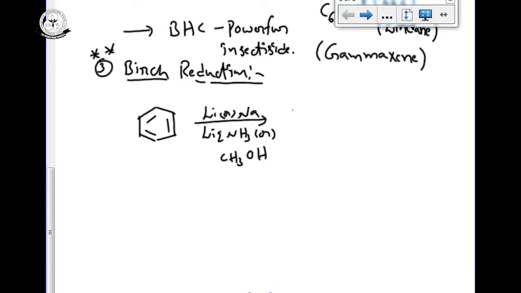We can get cyclohexadiene. See, out of three double bonds, only one bond we are breaking, and we are adding the hydrogens here, then we can get the compound cyclohexadiene. See the mechanism for this reaction.